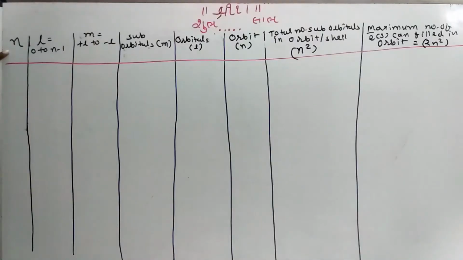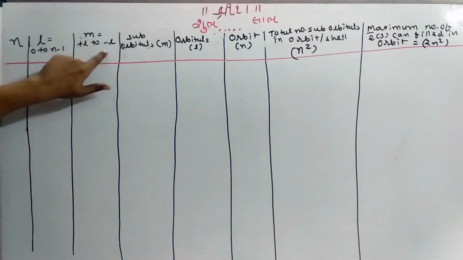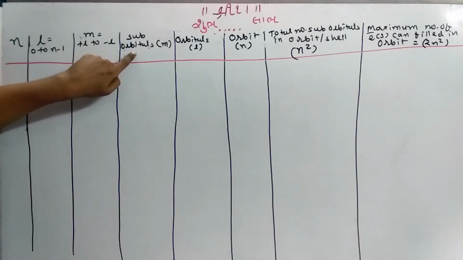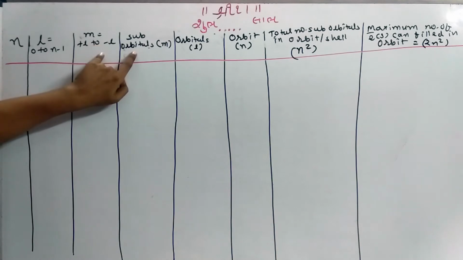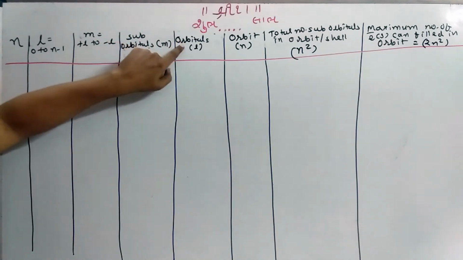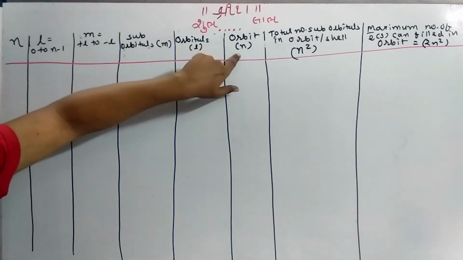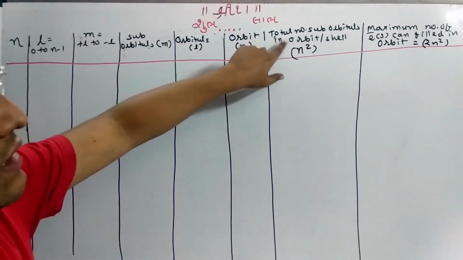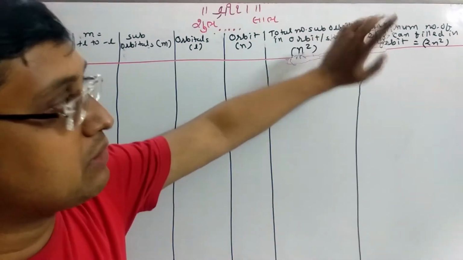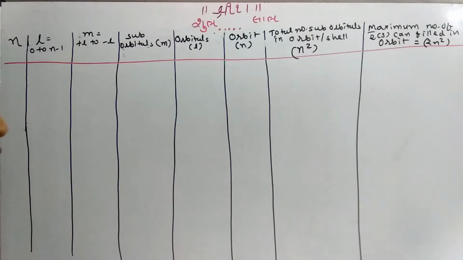n is the principal quantum number, l is the azimuthal quantum number, the value of l is 0 to n minus 1, m is plus L to minus L, and the suborbital is denoted by m. We will get the suborbital from m, orbitals from l, and orbit from n. The total number of suborbitals is given by the formula n square, and the maximum number of electrons that can be filled is 2n square. Now just give attention.